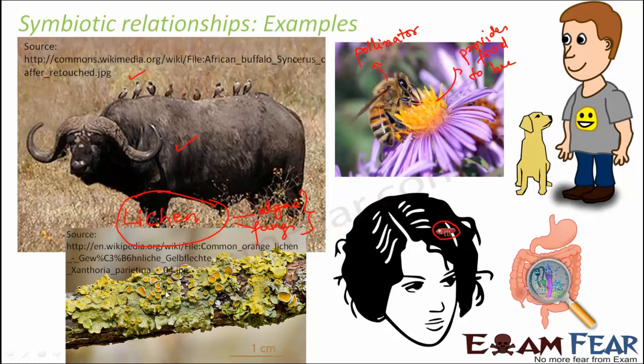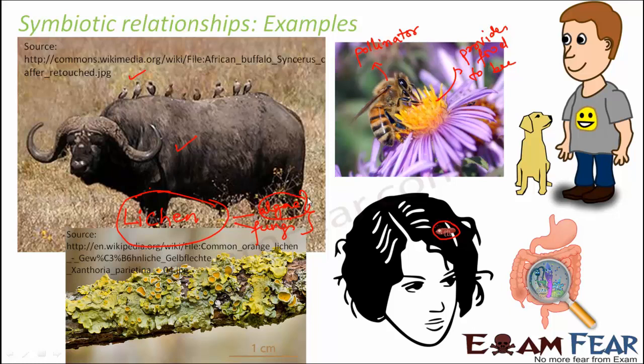They are totally dependent on each other for their survival, and mostly you will be able to see these lichens as green colored patches on the bark of trees. As you see here, on the bark of the trees you see these green colored structures. That is nothing but the lichen. So how do they help each other? Algae contain chlorophyll. They are green colored chlorophyll containing organisms. That's why they can perform photosynthesis.